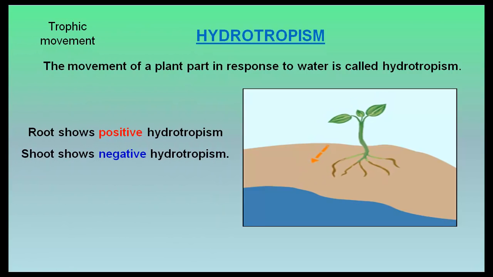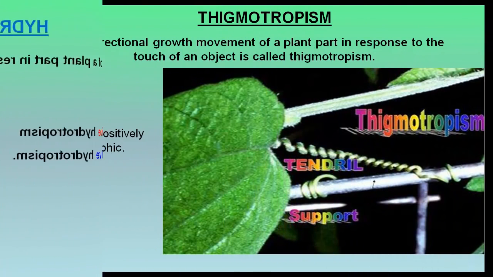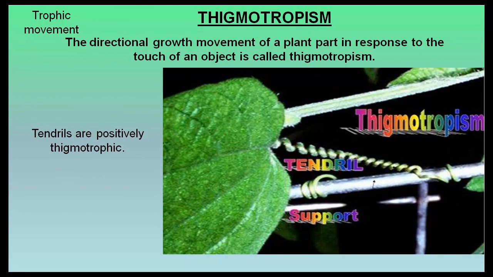Hydrotropism. The movement of a plant part in response to water is called hydrotropism. Root shows positive hydrotropism, shoot shows negative hydrotropism. Thigmotropism. The directional growth movement of a plant part in response to the touch of an object is called thigmotropism. Tendrils are positively thigmotropic.